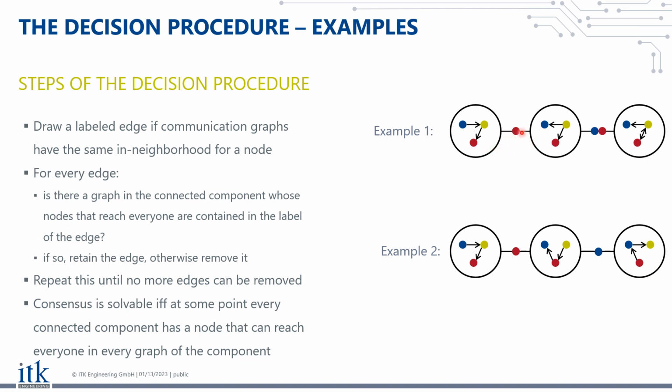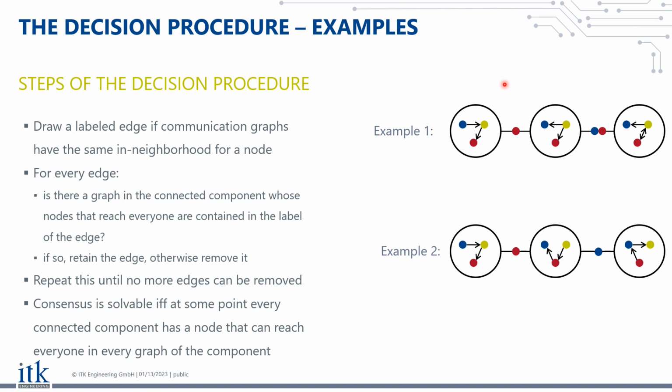So for example, here we have the red node. We also add the red node as a label. And we basically see, okay, the red node has the same in-neighborhood in both of these graphs. So we can draw this edge. Similarly here, red and blue actually have the same in-neighborhood in both graphs. So we draw an edge with red and blue. We also could draw an edge with red here, but I left this out for simplicity.